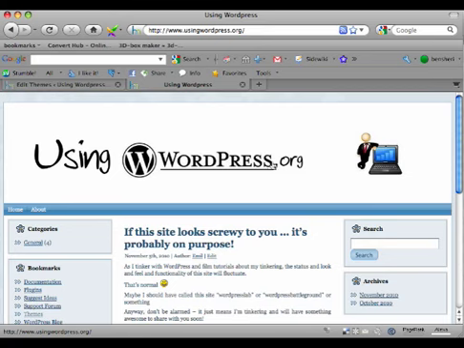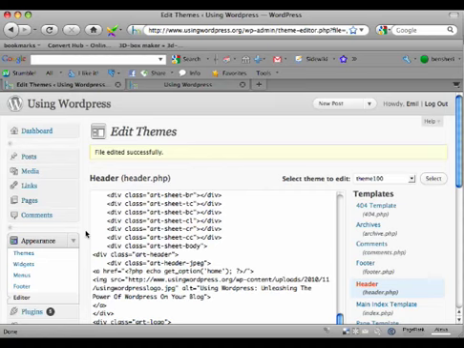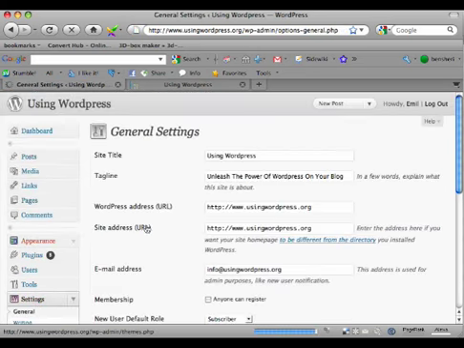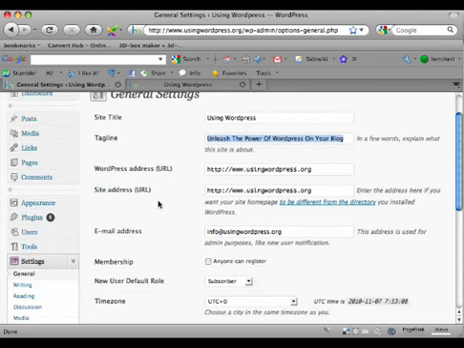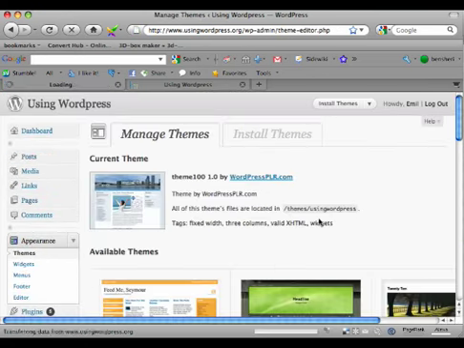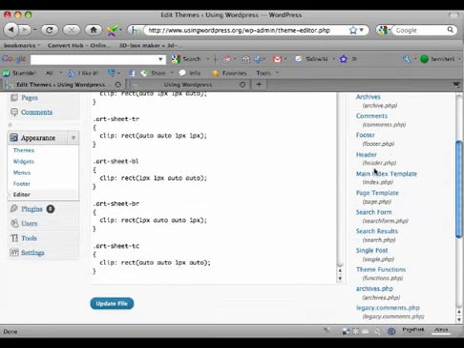Isn't that awesome? Now there's one more thing to be a little anal about. I really don't want to put my blog title and description in here manually. I want to use the database as much as possible, because the proper way to do this is in settings. If I change my site title and description, I will change it here, and all the WordPress software will pick it up from here. I don't want to have to edit it in two places if I don't have to. So what I'm going to do is go back to Appearance, go back to Editor, and if you remember where we commented it out, that's where you're going to grab the code from.